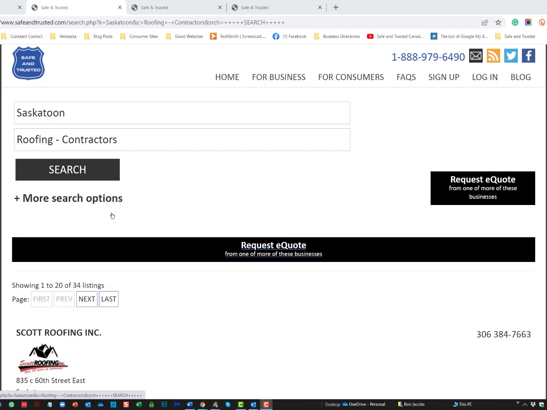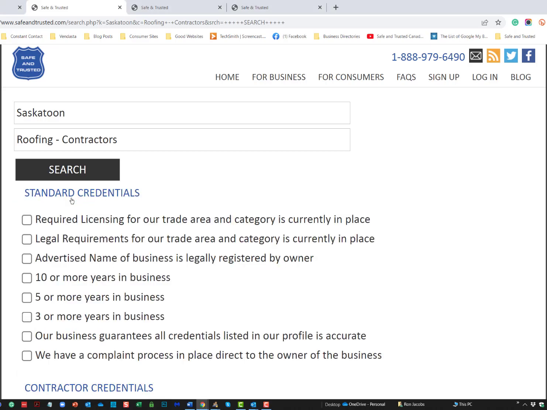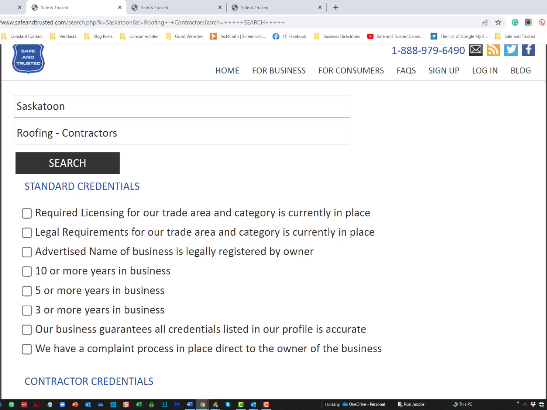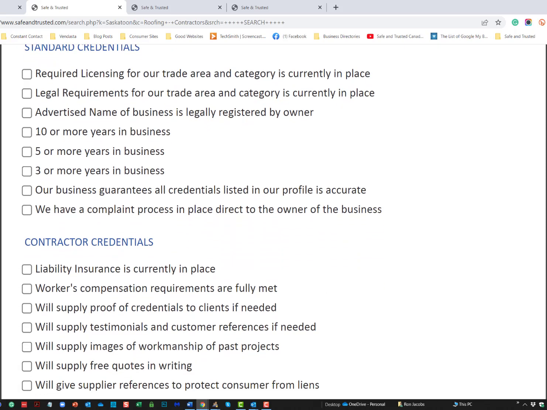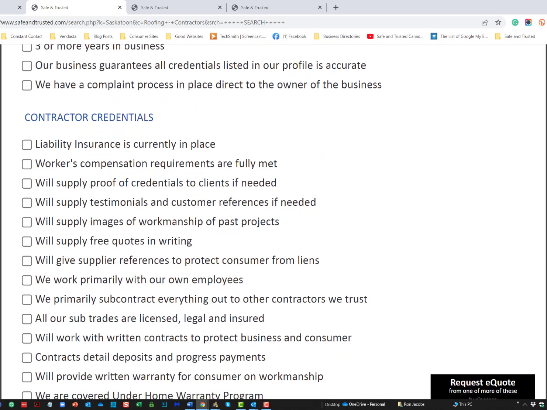The business will have an alert on its business profile for 1 year before archiving the company. Please note, an F rating with Better Business Bureau cannot apply for account status. So here's how it works. Here's the more search options. And this is where the business places their standard credentials and their contractor credentials if they're a contractor.